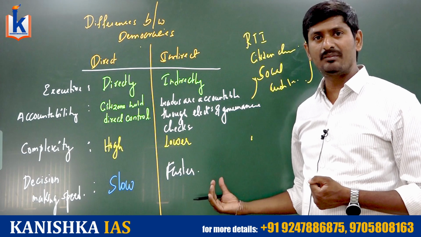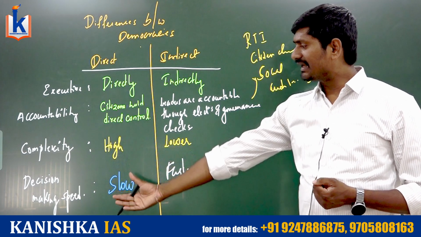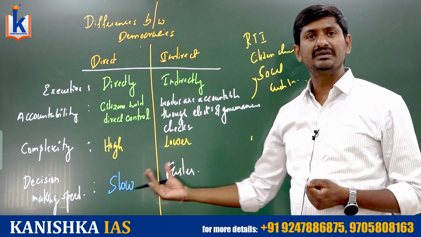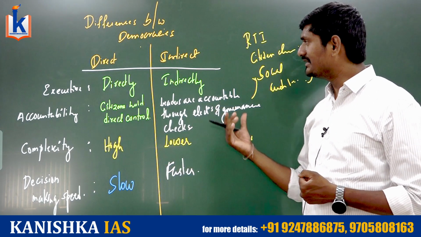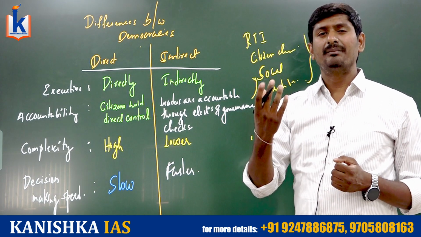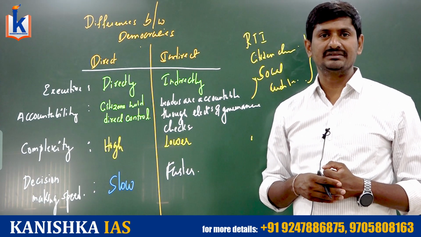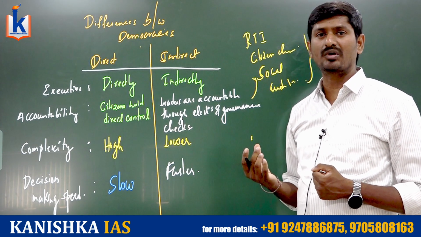Whereas in the indirect democracy, the decision making speed is very much high. Why? Because in the direct democracy the decision makers are huge in number, as all the people are given the choice to decide the policy. Whereas in the indirect democracy, only a few public representatives are involved, and only a majority is sufficient. So hence the decision making will be very much faster in the indirect democracy.